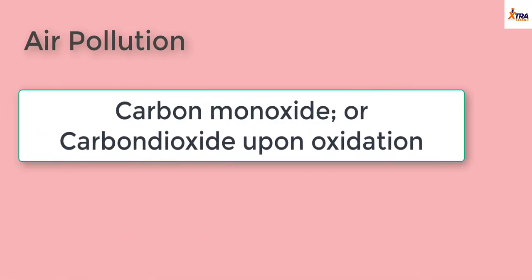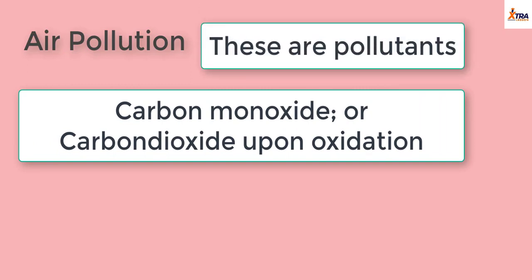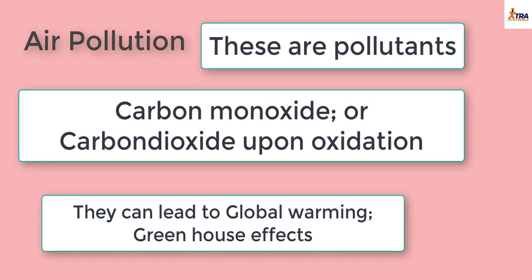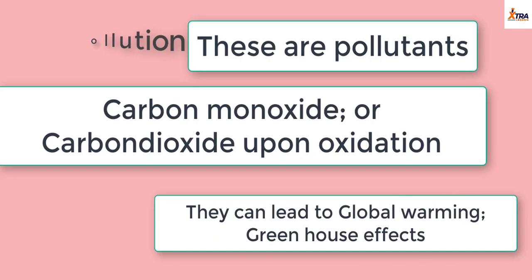Be it carbon monoxide or carbon dioxide, they are pollutants and can lead to global warming, greenhouse effects, right? It could lead to greenhouse effect, it could lead to global warming, and also mix with water to cause acid rain. All these are pollutants, and they were caused from the application of chemistry, from the production of petroleum and the combustion of petroleum. Another way chemistry serves as pollution is oil spillage.